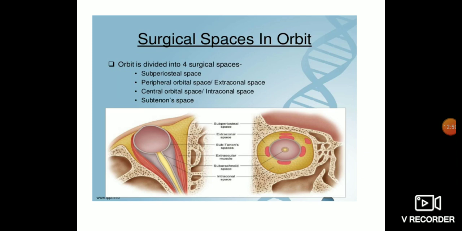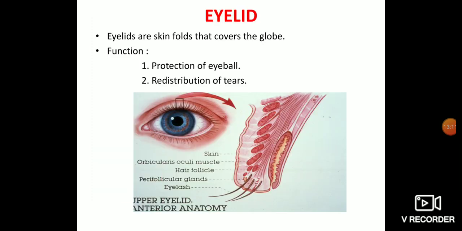Actually they form the cone behind the globe. So the space between these muscles is the intraconal space. And next is the subtenon space. So these are the surgical spaces in the orbit.